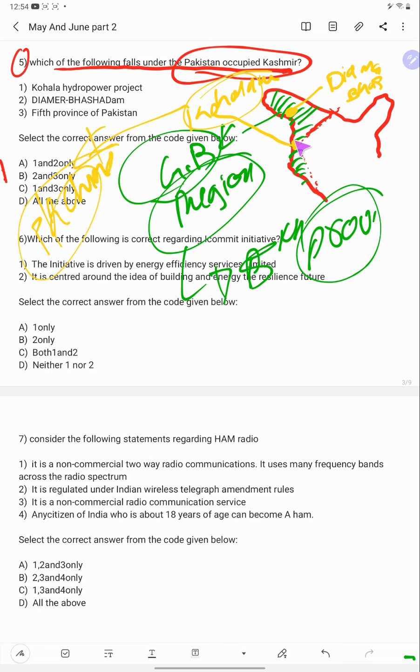But actually these two are in Indian territory, occupied by Pakistan. These two are constructed in Indian territory, so these two are controversial projects.